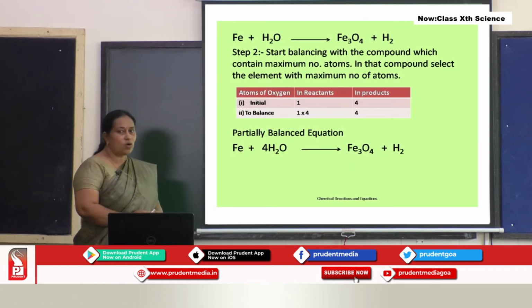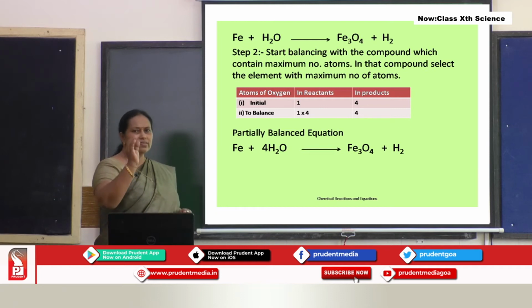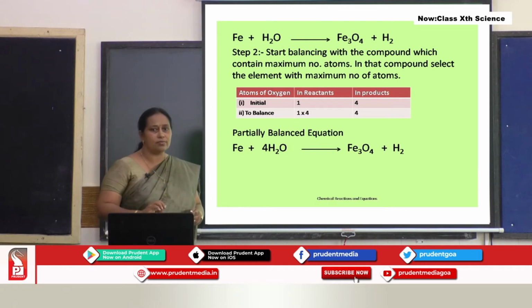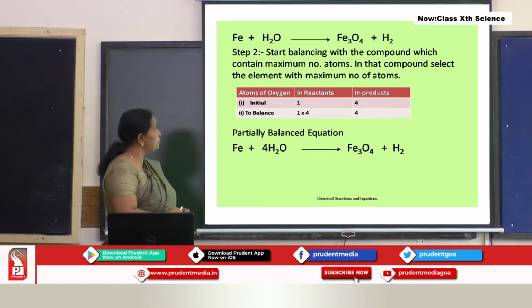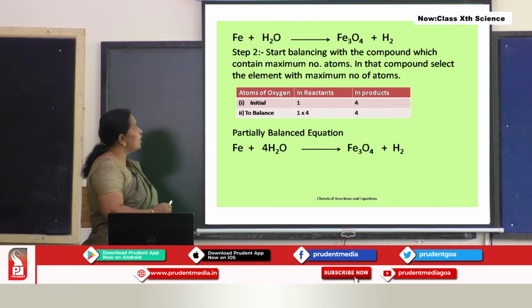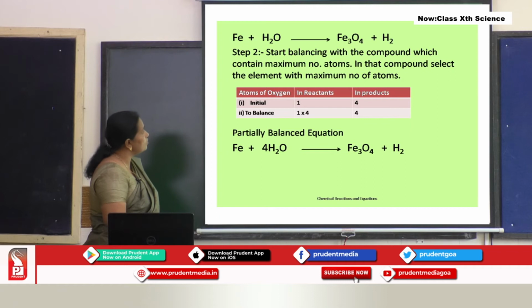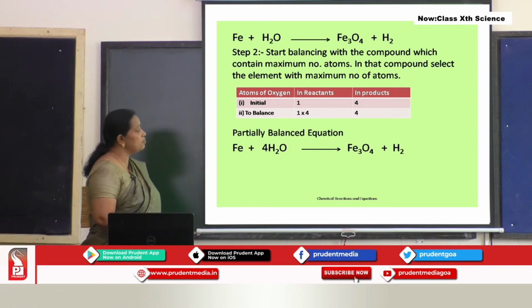Step 2. So, what have you done in step 1? You have just counted the number of atoms of the elements on both the sides. In step 2, we have to really start balancing it. For that, you have to select, in the chemical equation, a compound which contains the maximum number of atoms. Okay, this is an element, this is a compound, this is another compound, this is an element. So, select the compound which contains the maximum number of atoms.